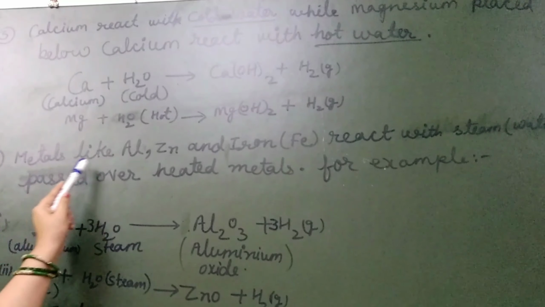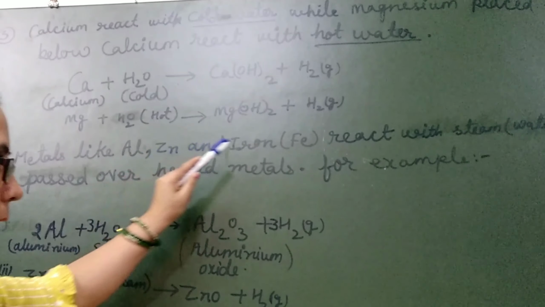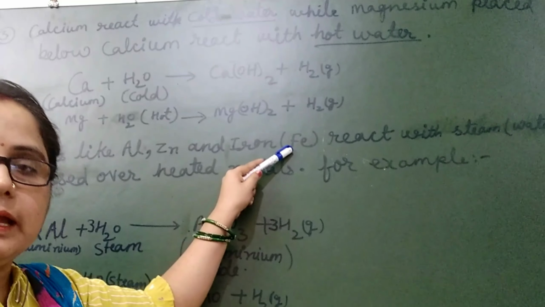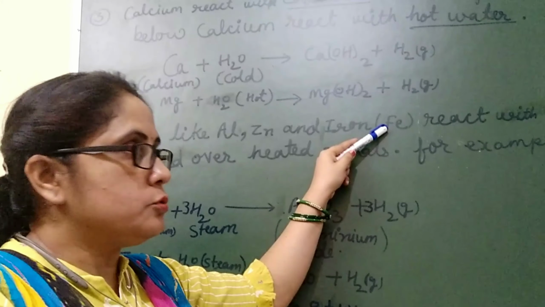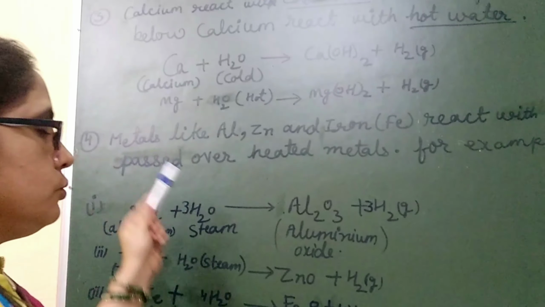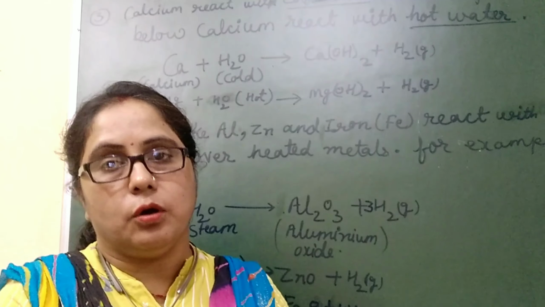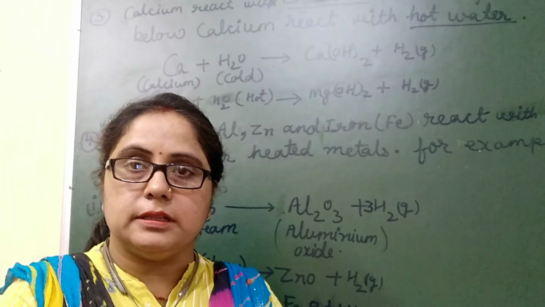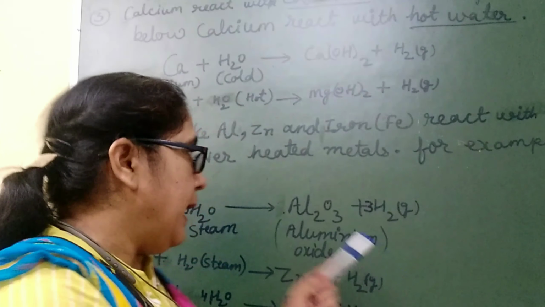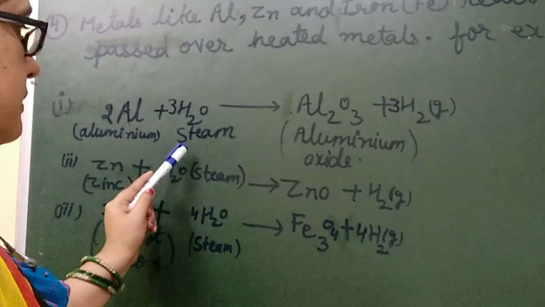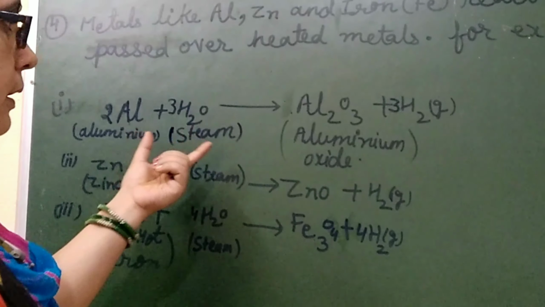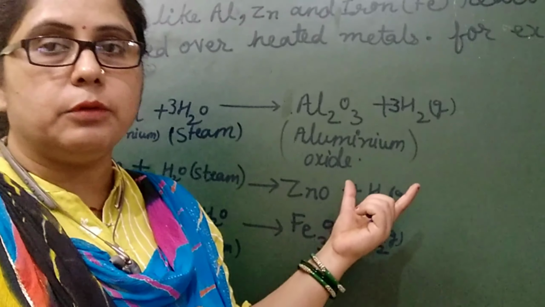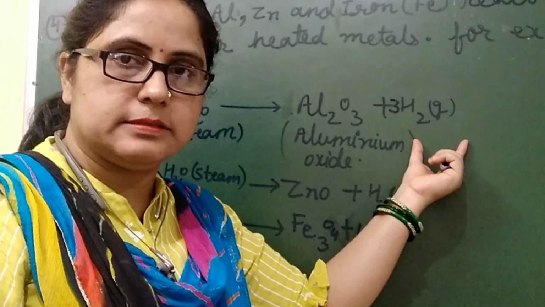In the case of metals like aluminium, zinc and iron, they are less reactive, present in the middle of the reactivity series, so these metals do not react even with hot water. They react with steam. Aluminium reacts with steam, which is the gaseous form of water, to form aluminium oxide and hydrogen gas.